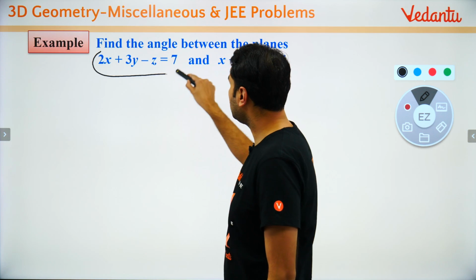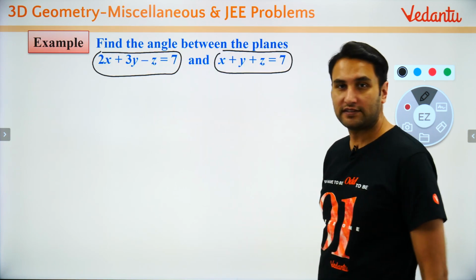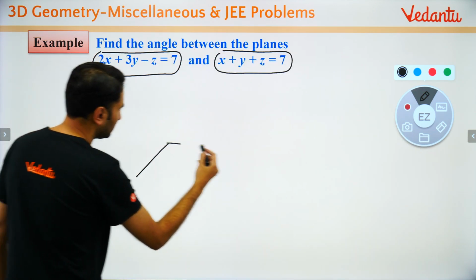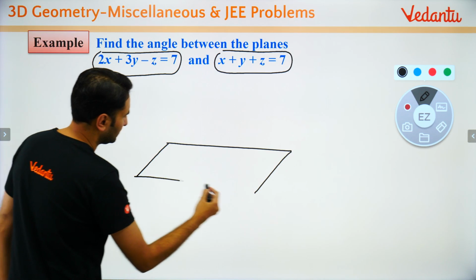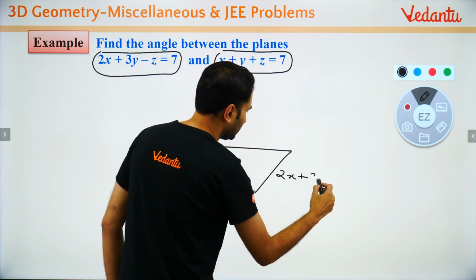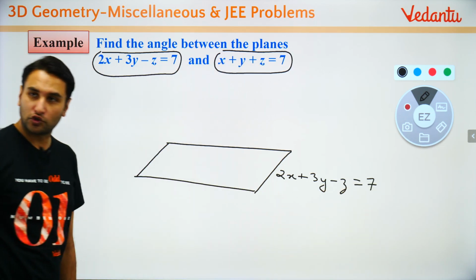This is one plane, and this is another plane. Two planes are given to you. If this is a plane and its equation is 2x plus 3y minus z is equal to 7, then what do you know?